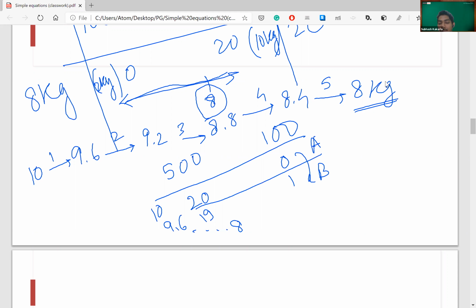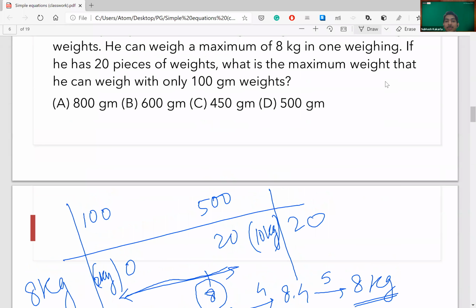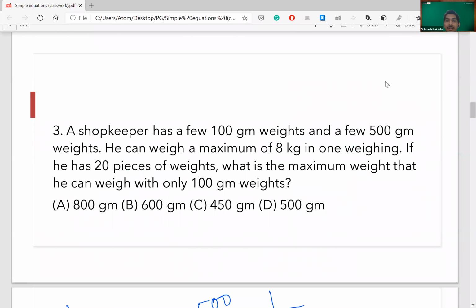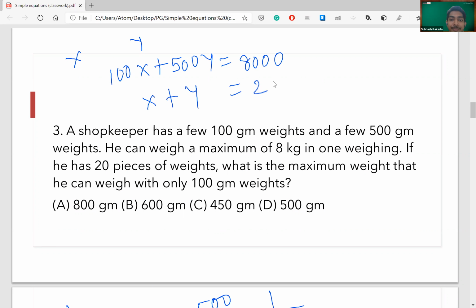This part is clear, everybody? Now coming to your standard approach, I won't solve this one. I would just frame the equations because you guys already have solved it. What we had initially was, let the units of 100 grams be x and units of 500 grams be y. So that would be 100x plus 500y is equal to 8000, because you are using grams, not kgs. And the number of units of x and y is 20.